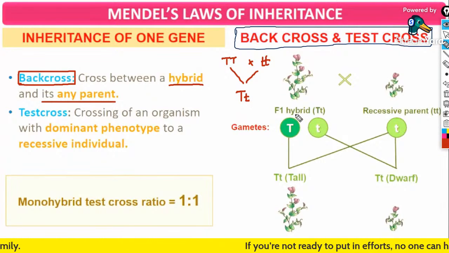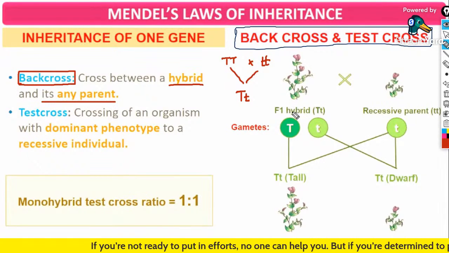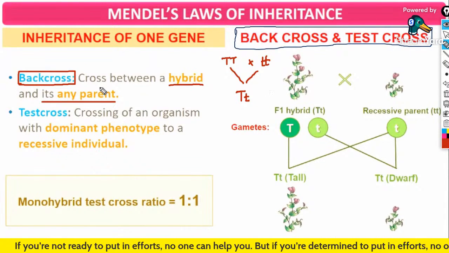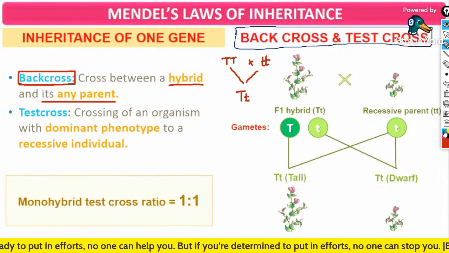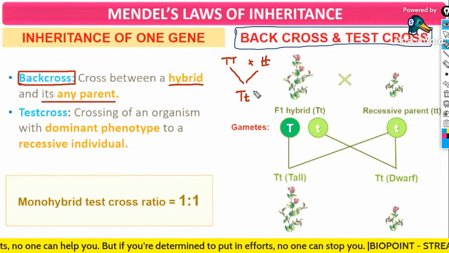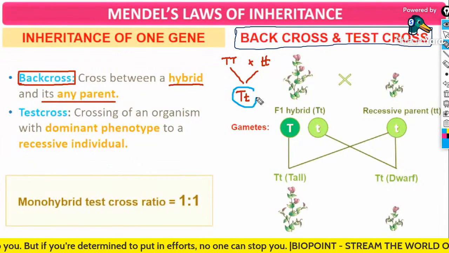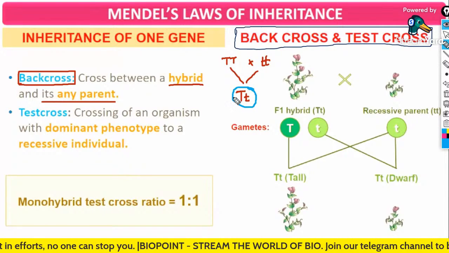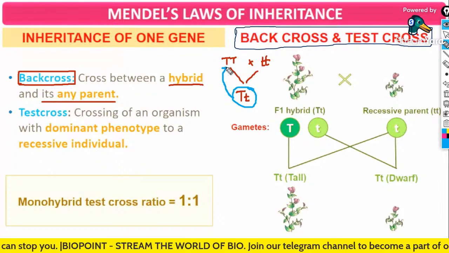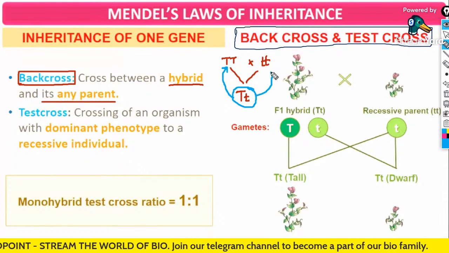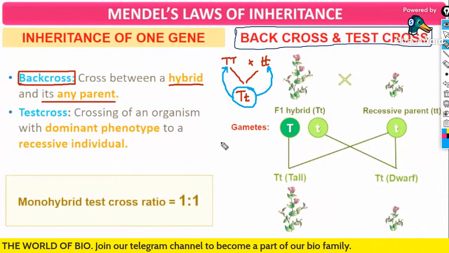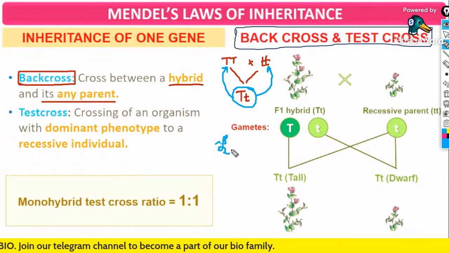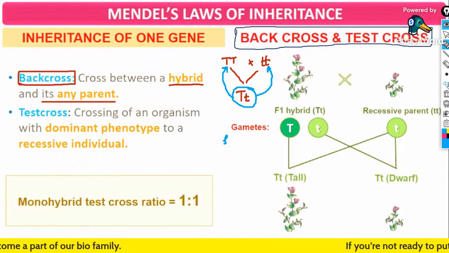Back cross means I take this offspring obtained as a result of the cross, and I cross it either with capital T or with small t to obtain the F2 generation.